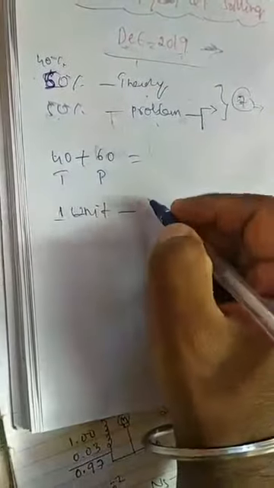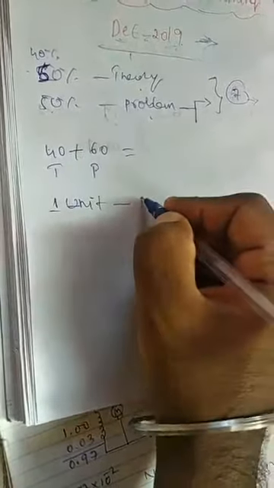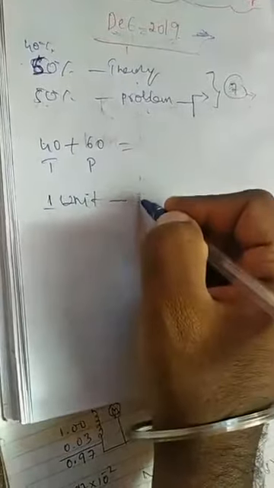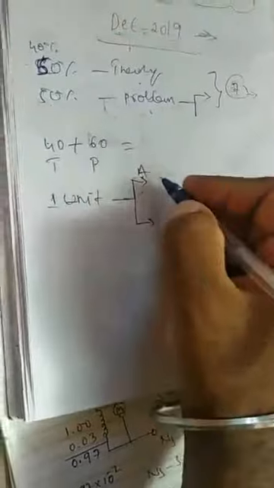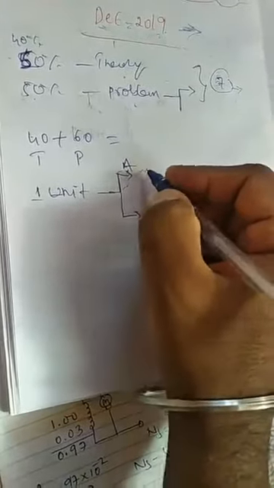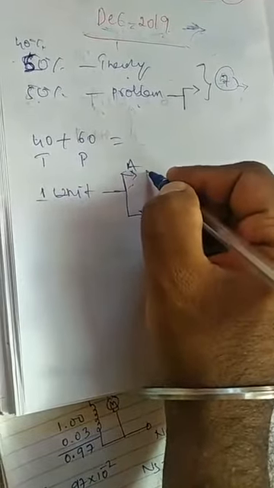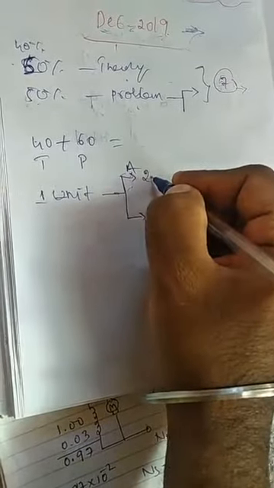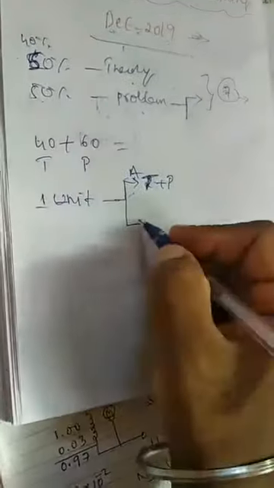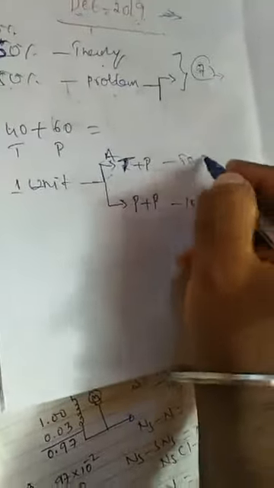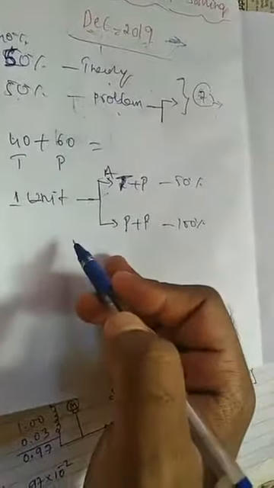From the first unit, in Part A, one theory and one problem of 2 marks were asked. But in Part B, both problems were asked. So here 100% problem, and here 50% problem from unit 1. Like this they are asked in the paper.